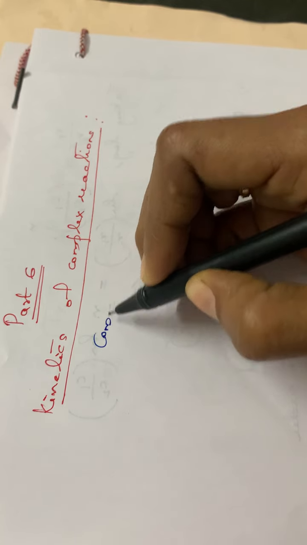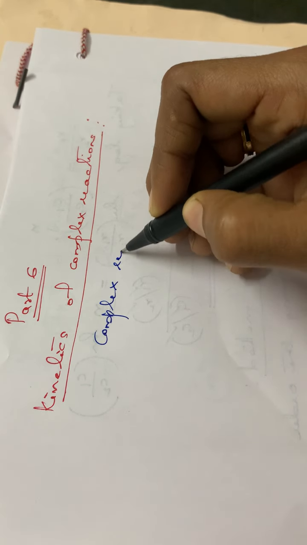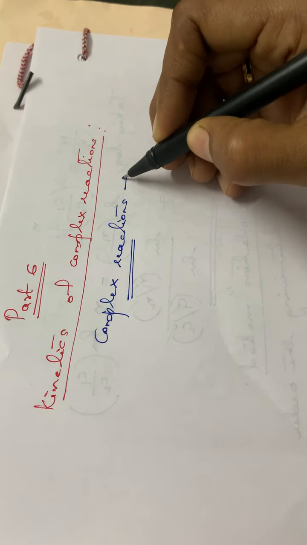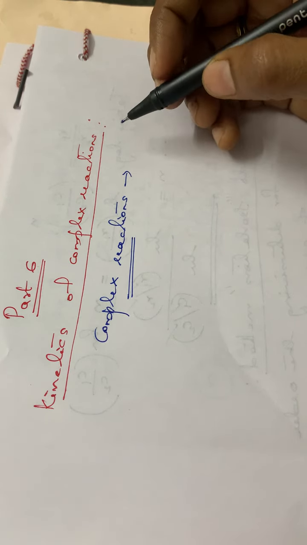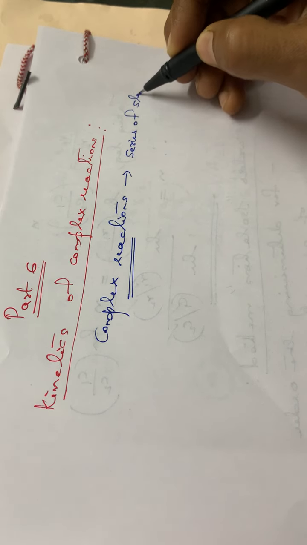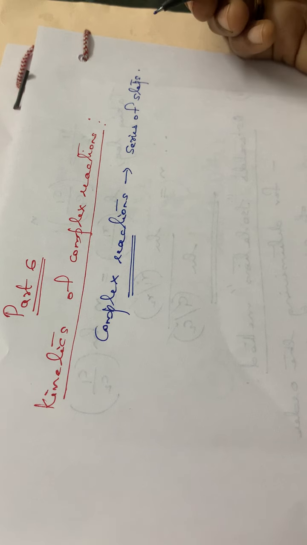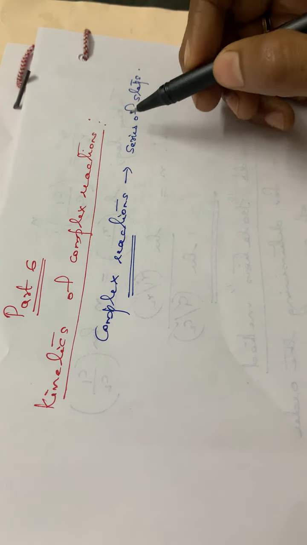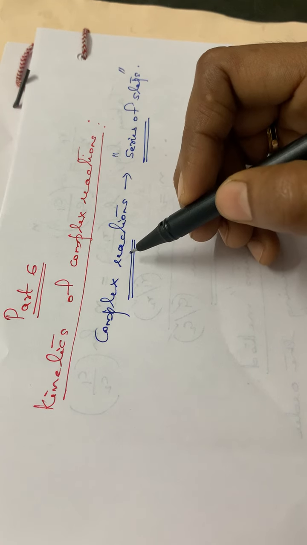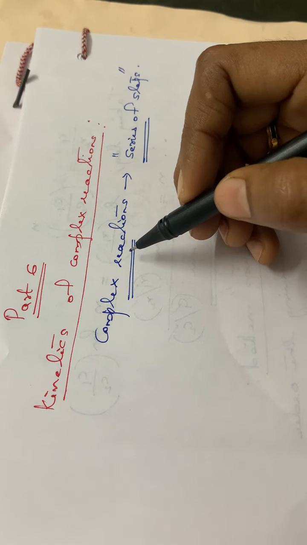Our next session is the kinetics of complex reactions. Complex reactions are those reactions which take place in a series of steps. There will be many steps involved to form the products instead of a single step. Such reactions we can call complex reactions.